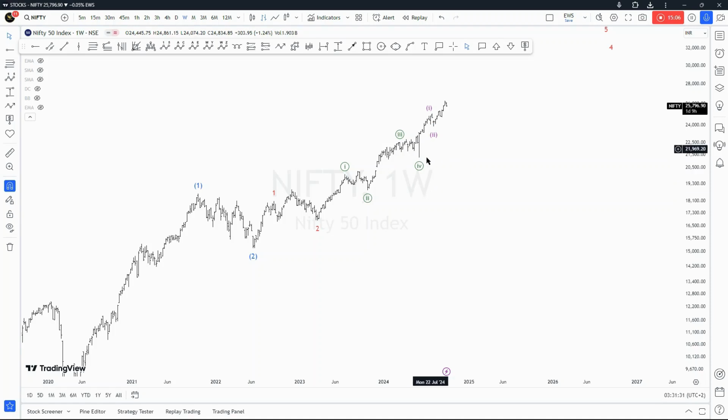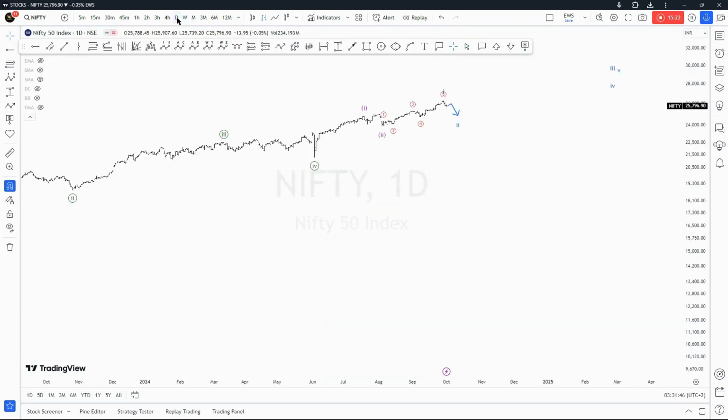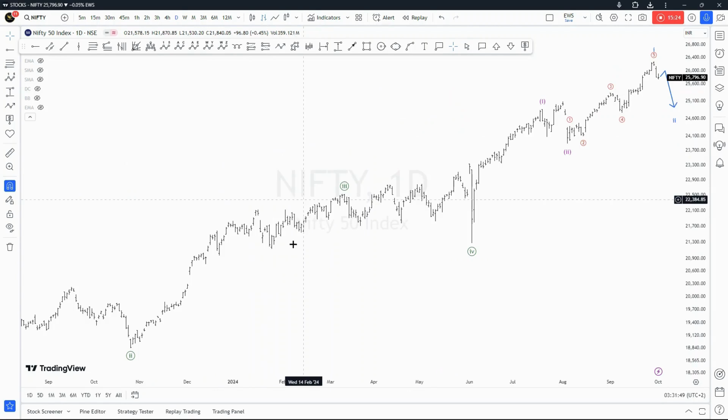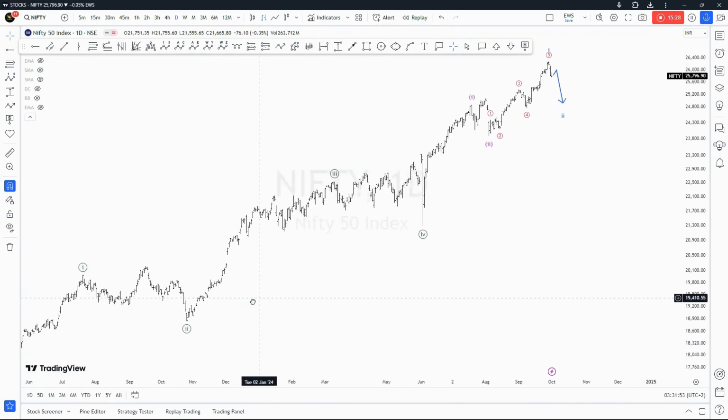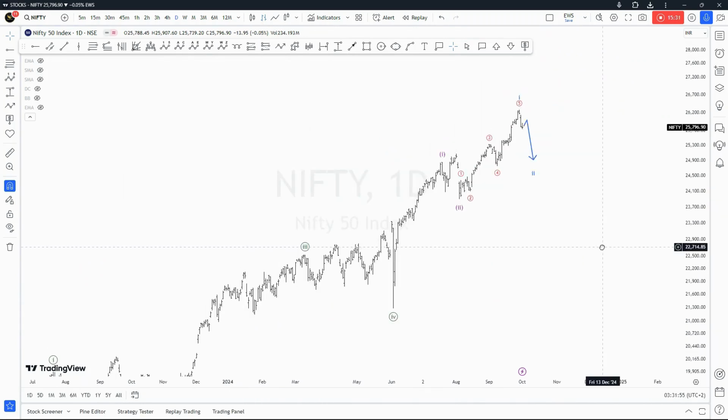And so I believe this is now again one, two of the unfolding degree, which is in this case degree subminuette, minute degree. I keep forgetting because I'm really, really exhausted. But I know that when the Indian stock market opens, people will want to look at the market and look for trading opportunities, of which at the moment I don't believe we have them yet.